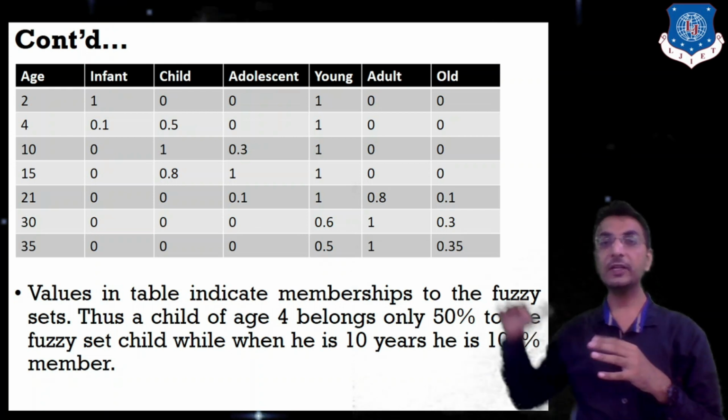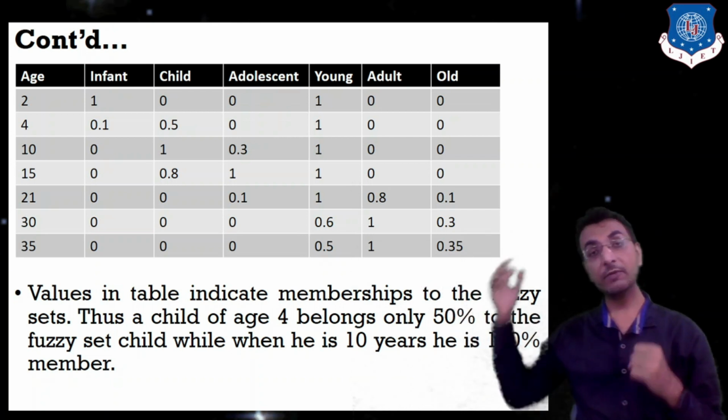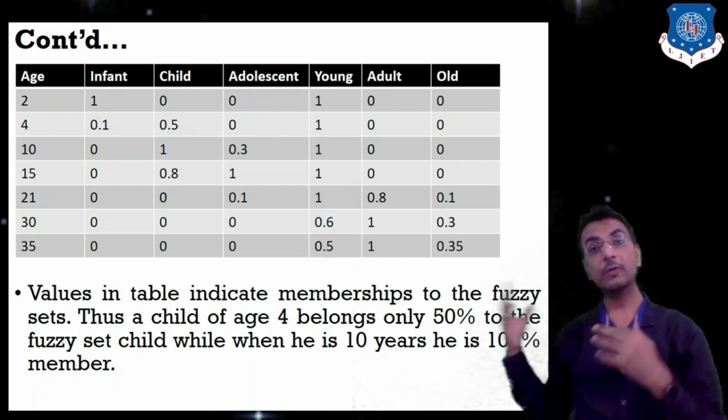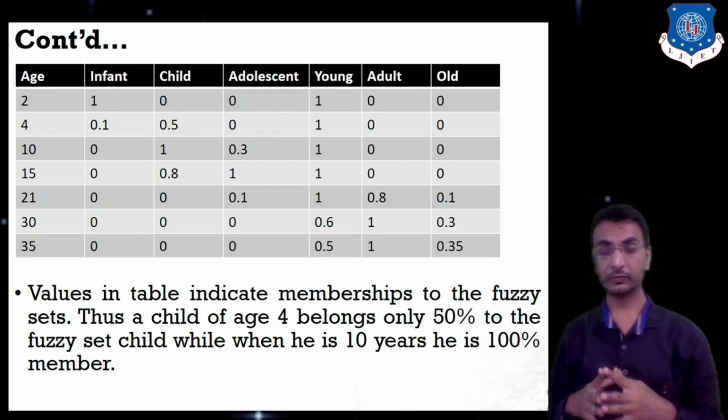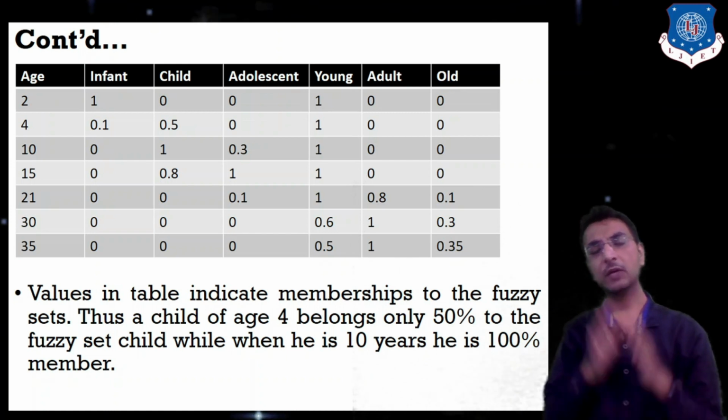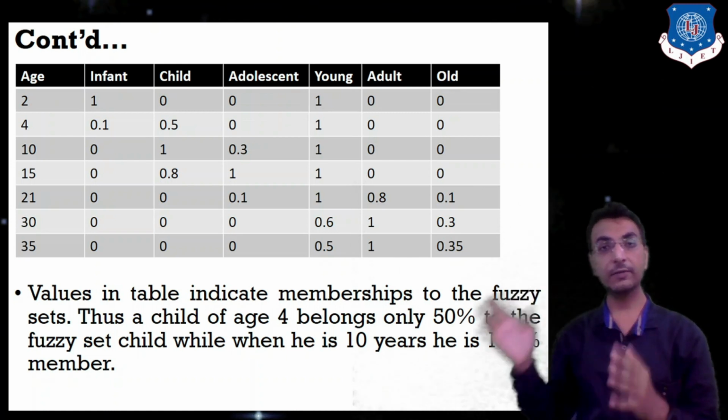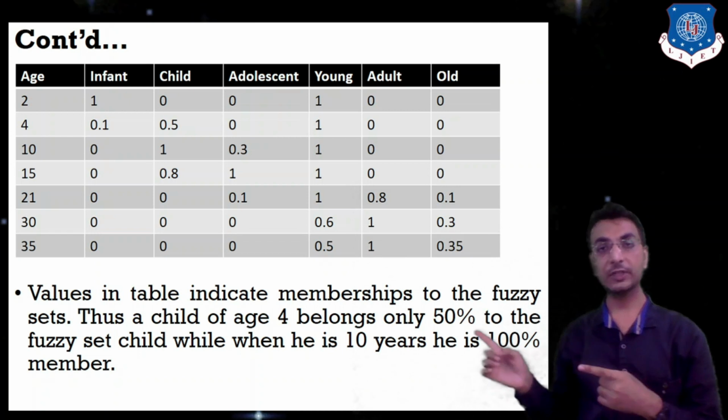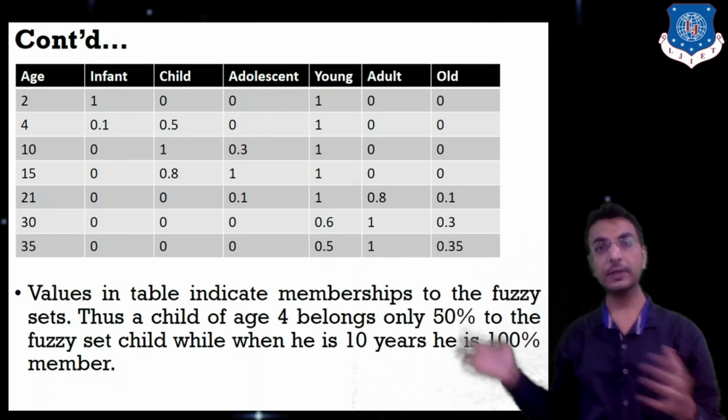Up to age 21, each and every person will be a member of the class young, but he or she will be a specific member of class infant, child, adolescent, etc. Getting my point or not?